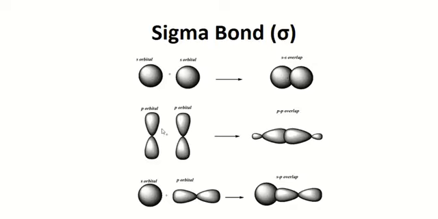A sigma bond can also be formed when two p orbitals meet head-to-head, and the third possibility is when s and p orbitals meet head-to-head. So whenever there is head-to-head overlap, we will have a sigma bond,